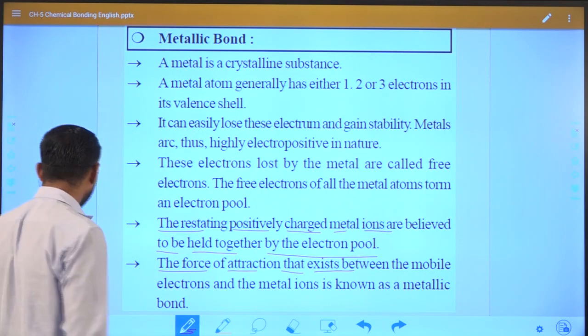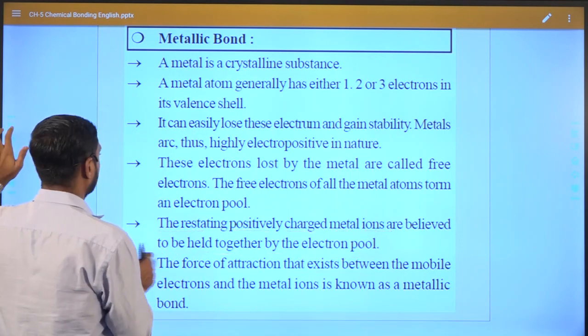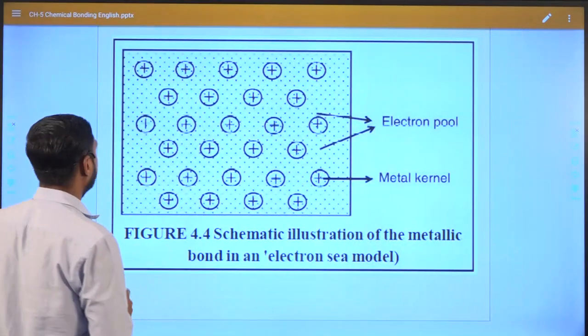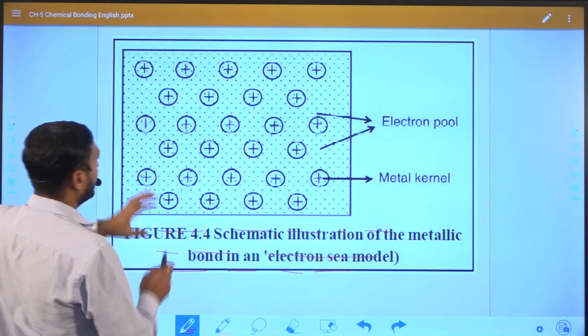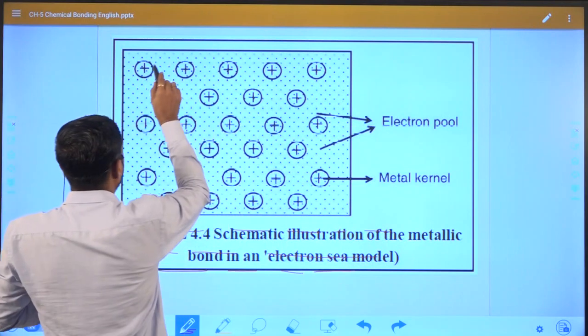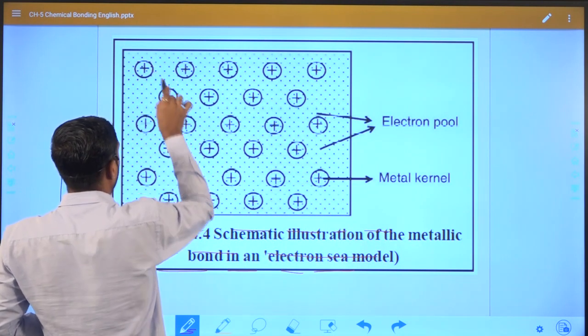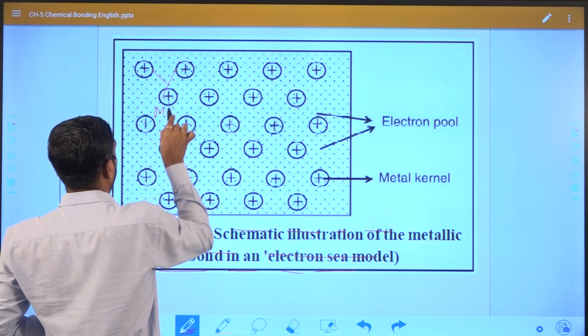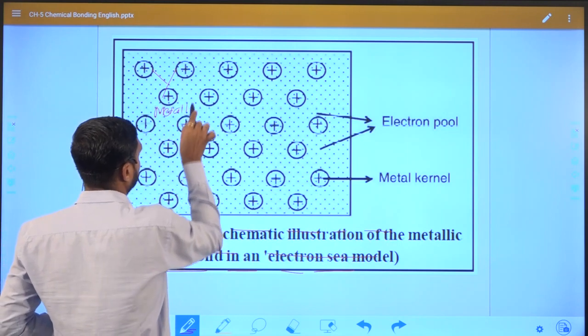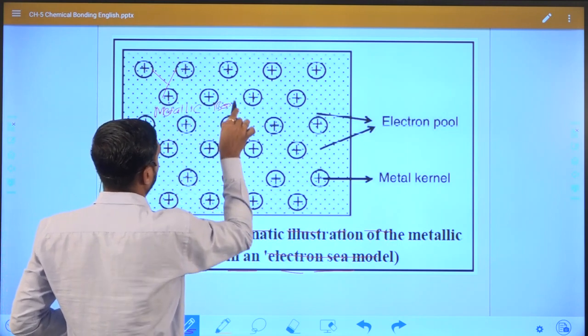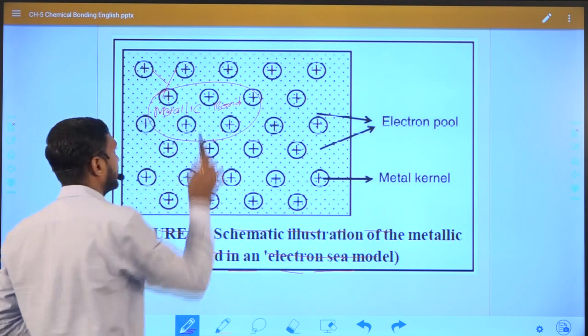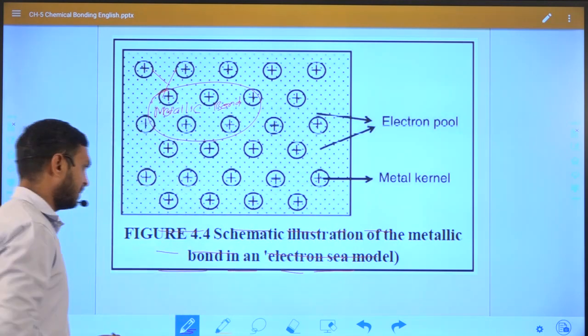As we already discussed in this slide, metal ions are held together by the electron pool, and this type of attraction is known as a metallic bond. So this is how a metallic bond is formed.